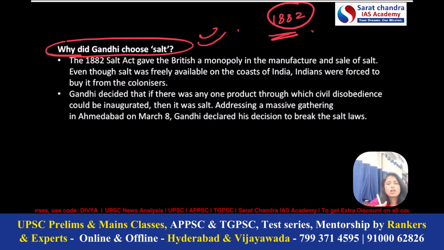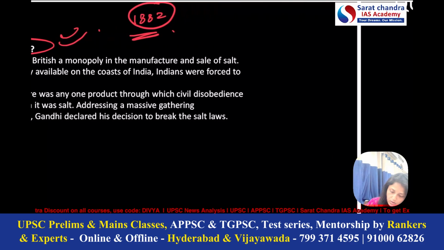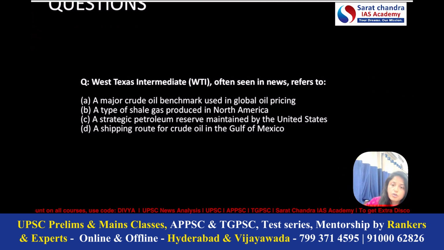It's like salt was available for free everywhere. Means it was available for free on every coast of India, but Indians could not use it, because Indians were forced by the Britishers to buy salt from British entities. So because of that, Gandhiji thought that salt can be one of the products which can unite every Indian and can help us to fight against the Britishers. Okay, so these were the topics for today.